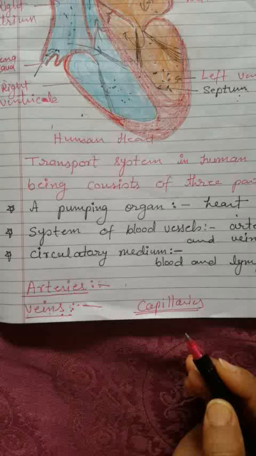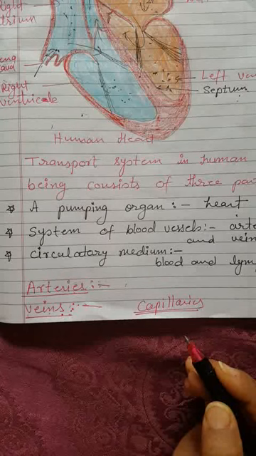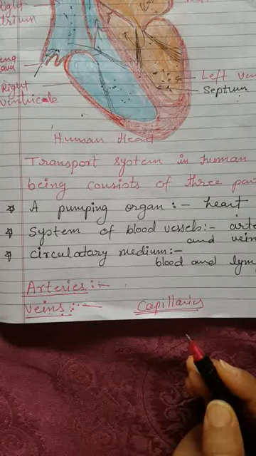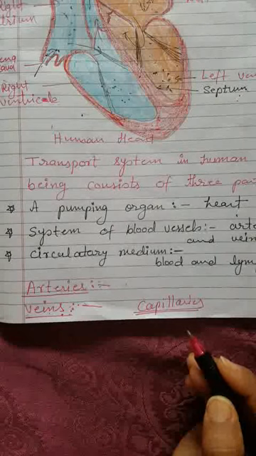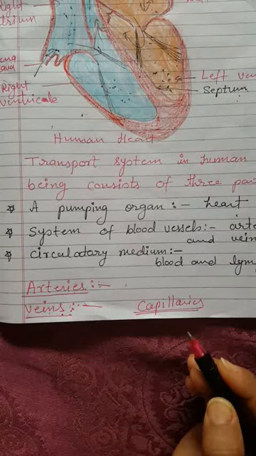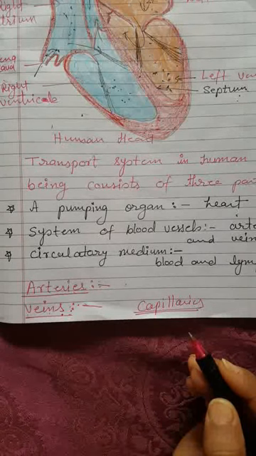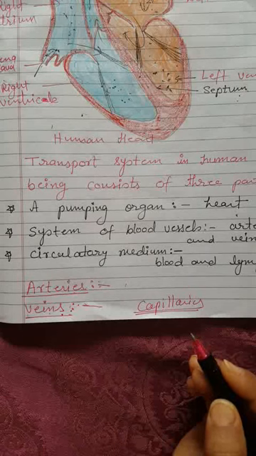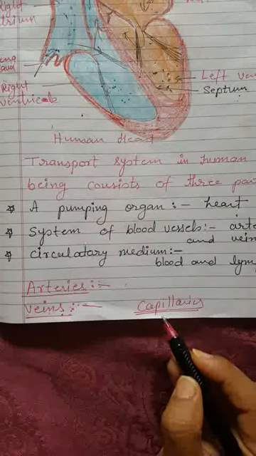Through this thin capillary wall, oxygen and carbon dioxide, dissolved food, and nitrogenous waste products, etc., are exchanged with the cells. We know carbon dioxide is produced in the cell, so the excess carbon dioxide from the cell has to be taken out into the blood vessels.